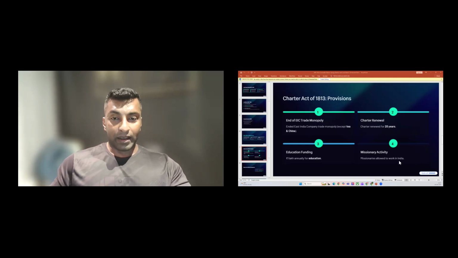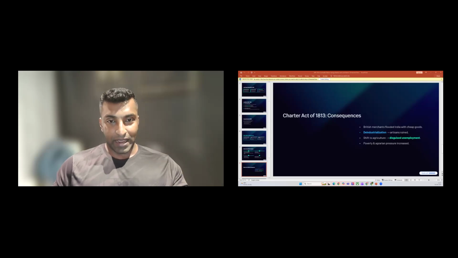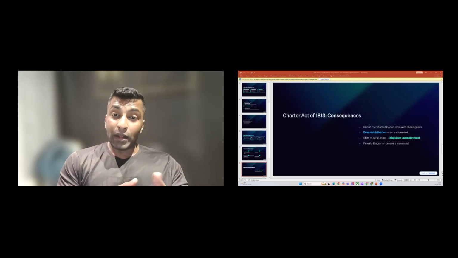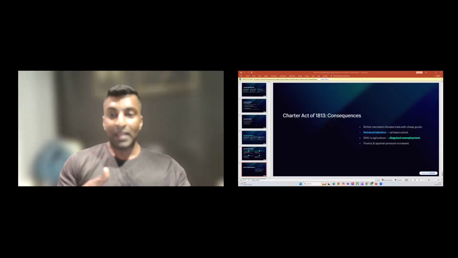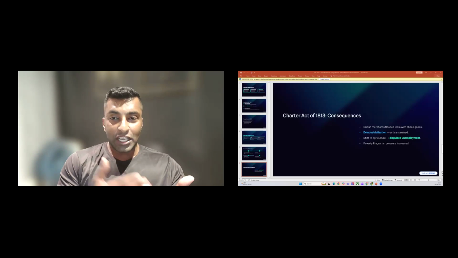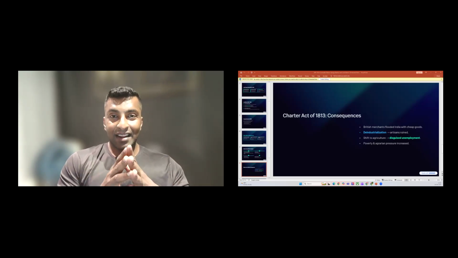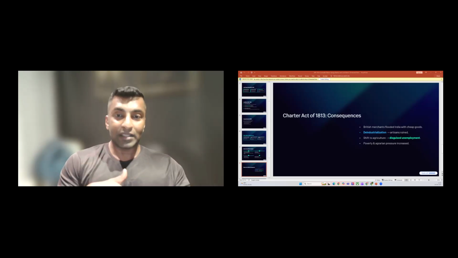Now coming to the 1813 Charter Act, the consequences. See guys, this is a real exam focus, right? The impact of this act, they can ask you this in mains also. When we say that monopoly ended, what will happen? Other British companies and many British merchants can enter India. And they started dumping cheap machine-made goods in India, especially Manchester cloth, Liverpool cloth, etc. These are produced by machines, and it's so cheap, and they started dumping these products in India.